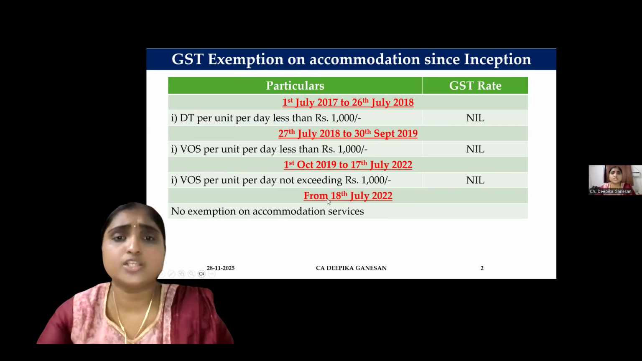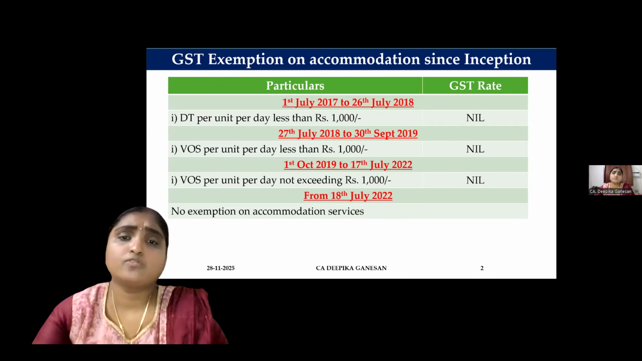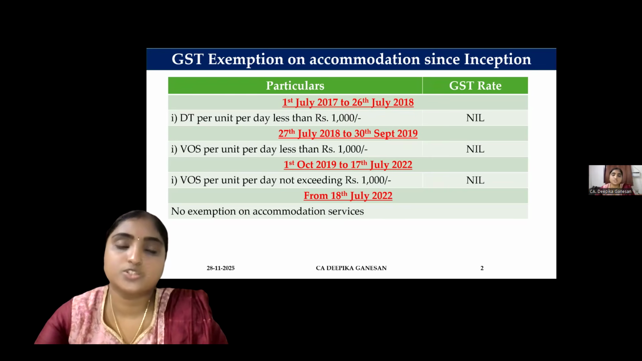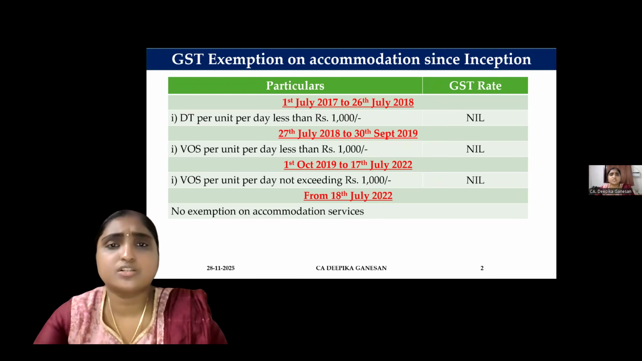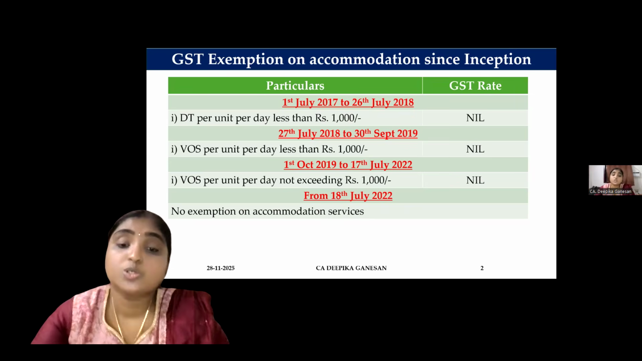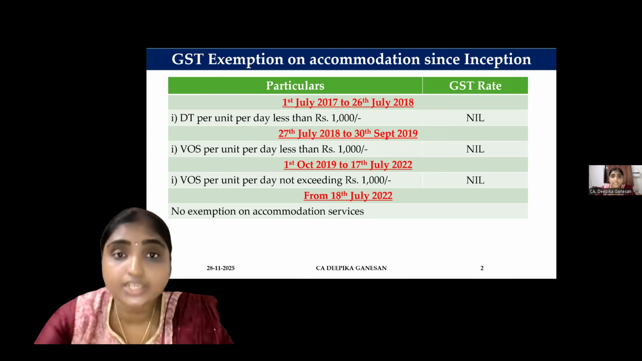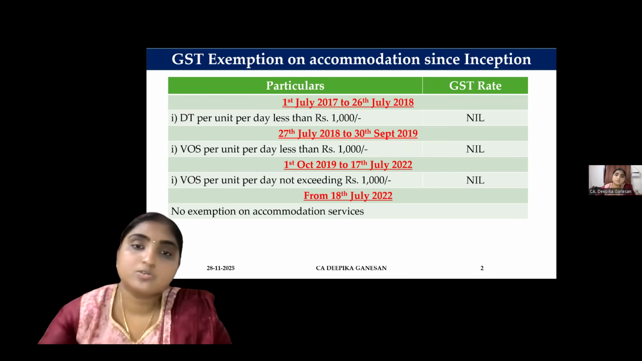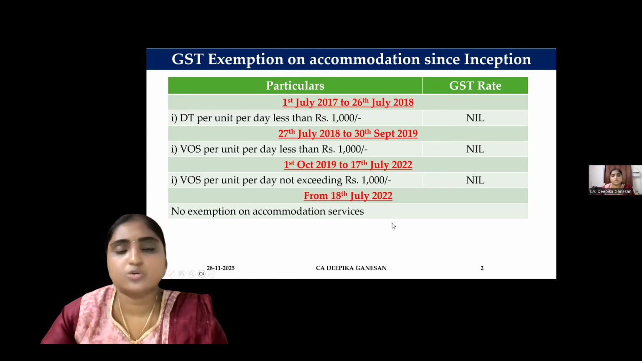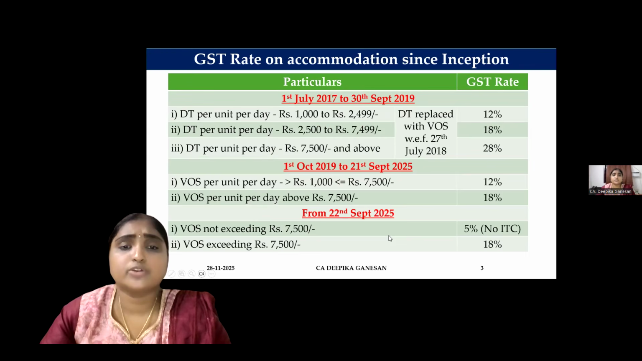Before getting into the rate change, let us quickly understand the history of the GST rates for accommodation. We had exemptions earlier from 1st July 2017, and the exemptions were till 17 July 2022. In this slide, you can see how the exemptions were. From 18 July 2022 onwards, there are no exemptions. That means even today we don't have any exemptions with regard to accommodation. Before, if it was 1,000 or less than 1,000, there was an exemption. Now there is no exemption.